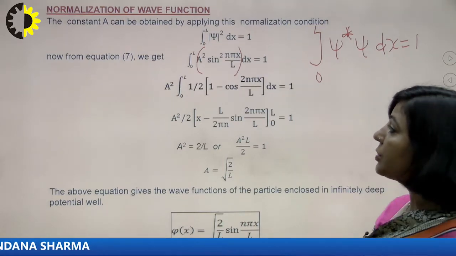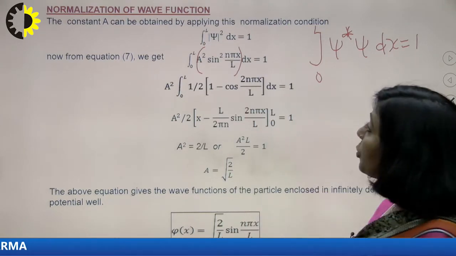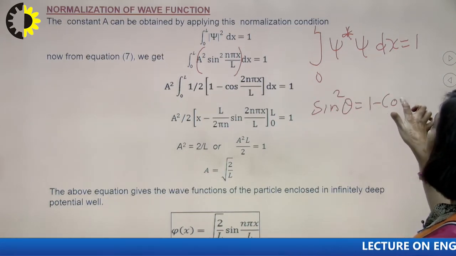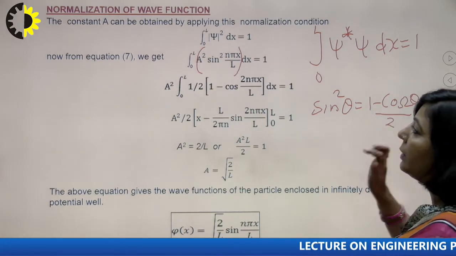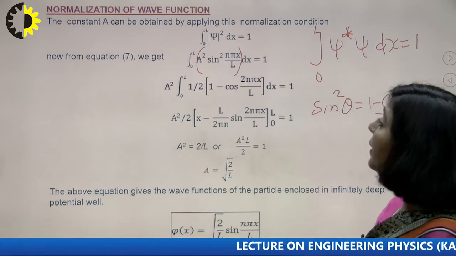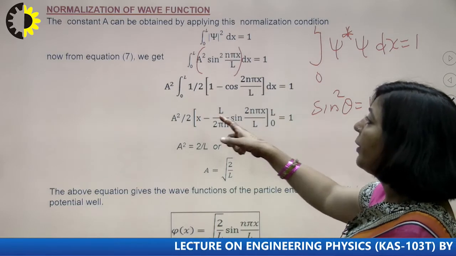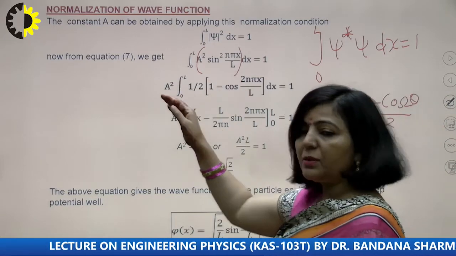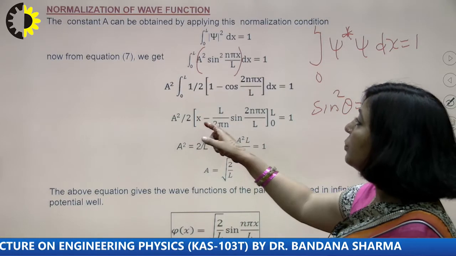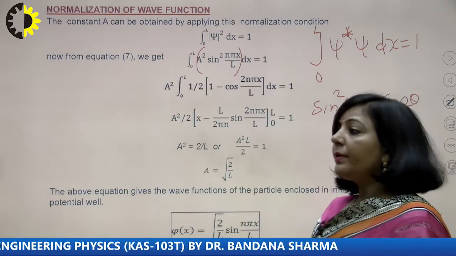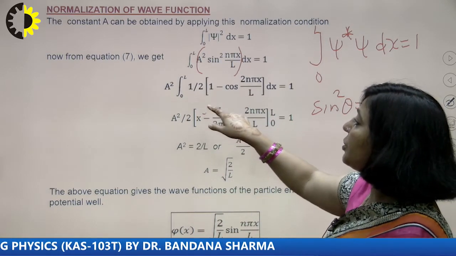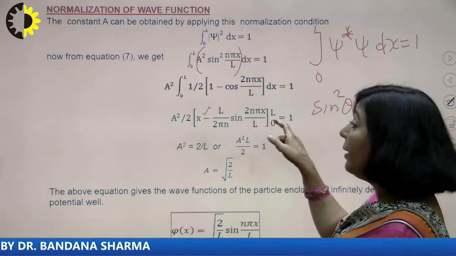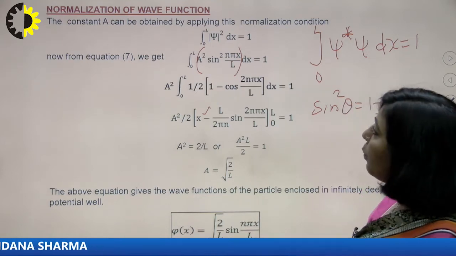A square is constant, so we take it outside. And you know sine square of any angle is equal to 1 minus cos of double angle upon 2. So we are just simplifying this sine square: it will be 1 minus cos 2n pi x upon L, upon 2, integrated with respect to x equals 1. Take this 1 by 2 outside, so you have A square by 2, and then integrate 1. You know the integration of 1 is x. Then the integration of cos is sine, which is sine 2n pi x upon L, and in the denominator you are going to get 2n pi upon L.